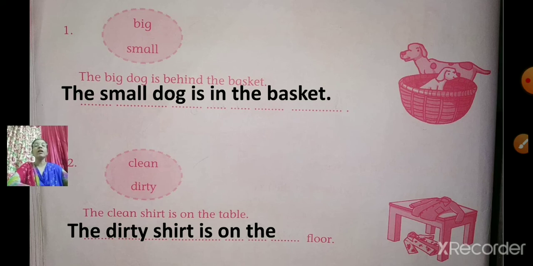Okay. Now we see first number 1 again. The big dog is behind the basket. The small dog is in the basket. Next number 2. The clean shirt is on the table. The dirty shirt is on the floor.